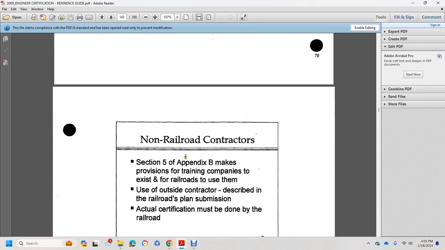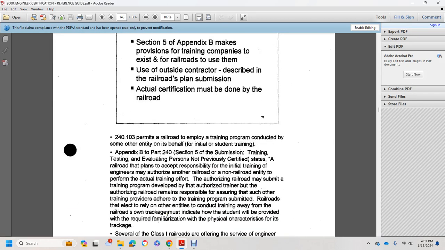Non-railroad contractor. Section 5 of Appendix B makes provision for training companies to be used by the railroad. The outside contractor is described in the railroad plan submission. The actual certification must be done by the railroad. Part 240.103 permits a railroad to employ a training program conducted by some other entity on behalf of the railroad for initial student training, in accordance with Appendix B of Part 240, Section 5.